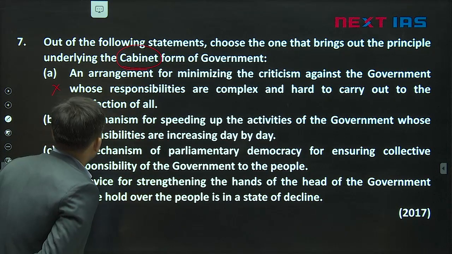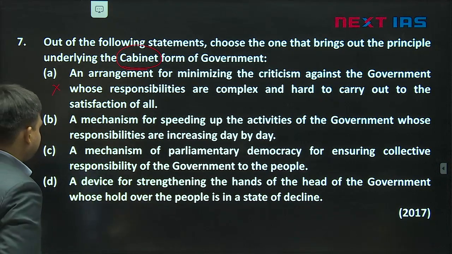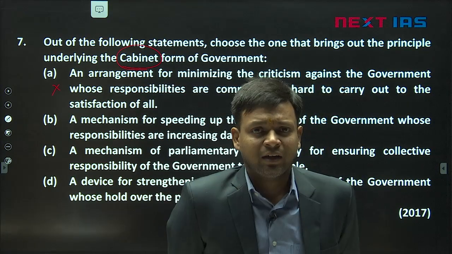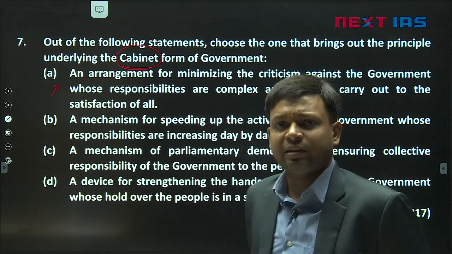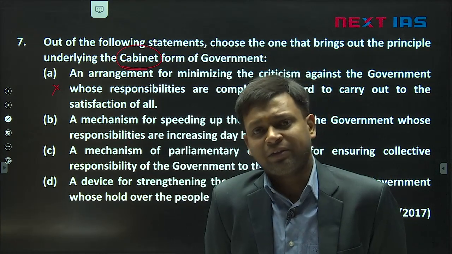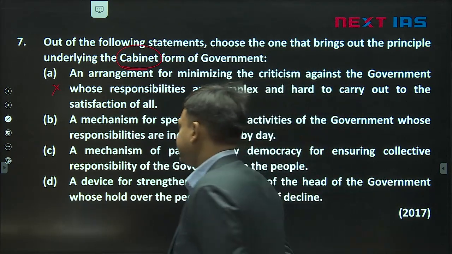Next one: a mechanism for speeding up the activities of the government whose responsibilities are increasing day by day. This is also not correct. Cabinet is not a method which has been used only today. If this statement was correct, it would mean that the cabinet was not there in the past, but the cabinet has been there in the UK since a long time. And we are also having a cabinet since the very first council of ministers was formed. So this statement is not a correct justification.